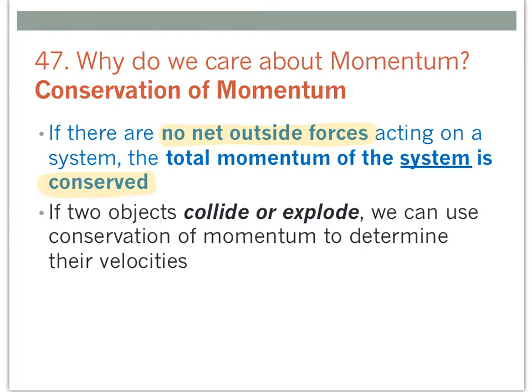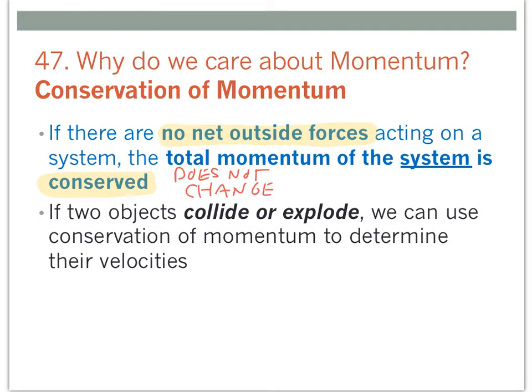We remember from the energy unit that conserved means that quantity does not change. So if we have a system of more than one object, and there's no forces on that system other than the forces that the objects exert on each other, then the total momentum of the system is going to be conserved, is going to stay the same.